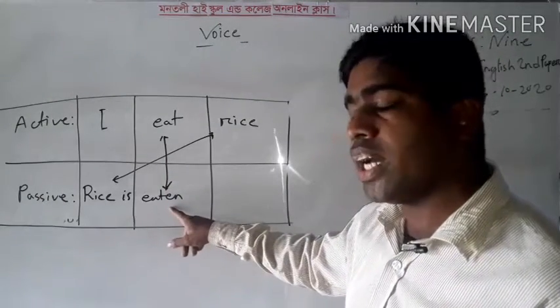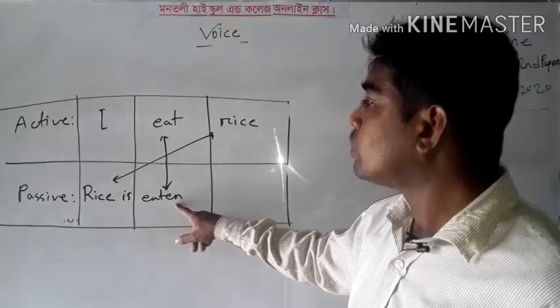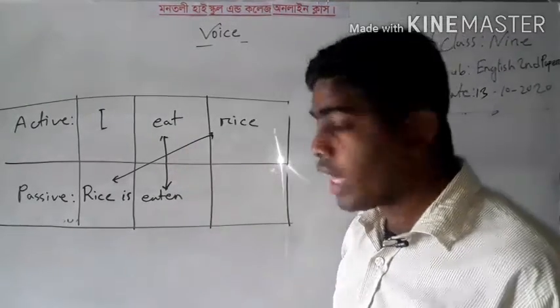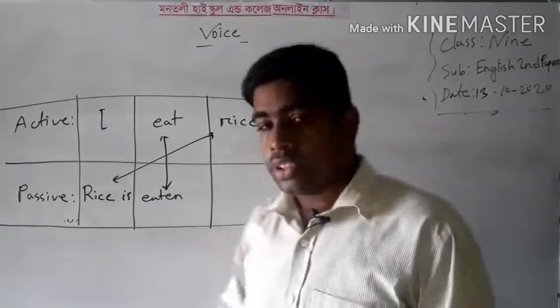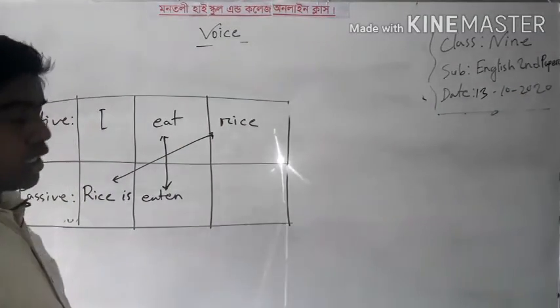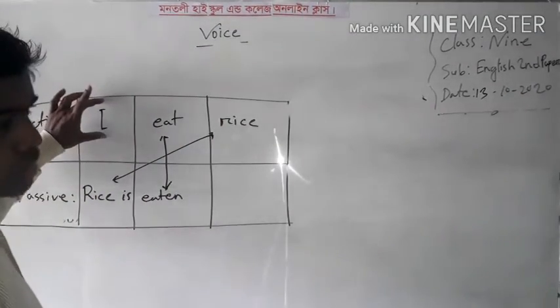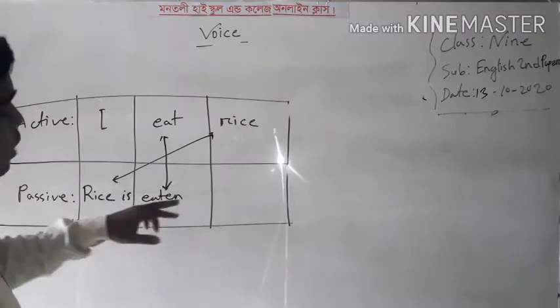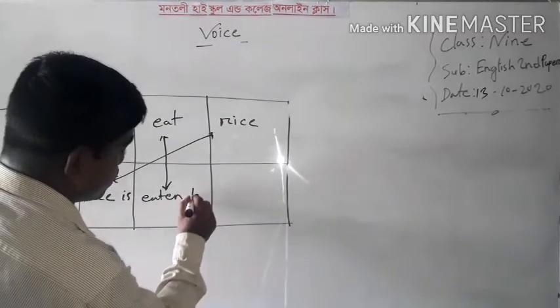Now I write here the first participle form of the main verb in active voice. Now I write the preposition according to the rules. As the subject is a personal subject, I have to write "by" as the preposition.